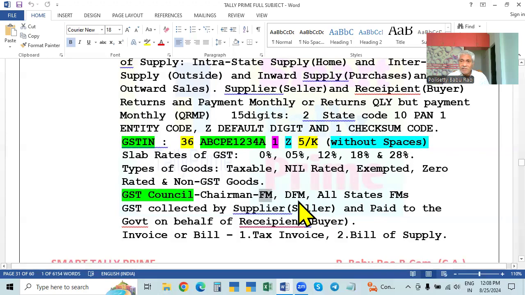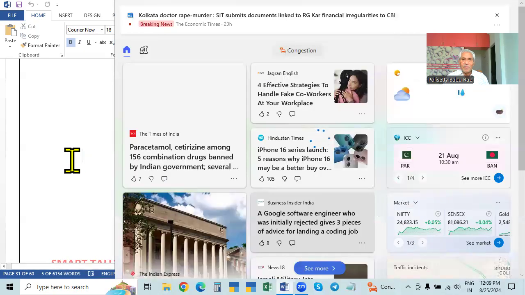The name is not more important. Every buyer will have this number, the GST number. So with the GST number of the buyer, on behalf of the buyer, the seller will pay to the government.